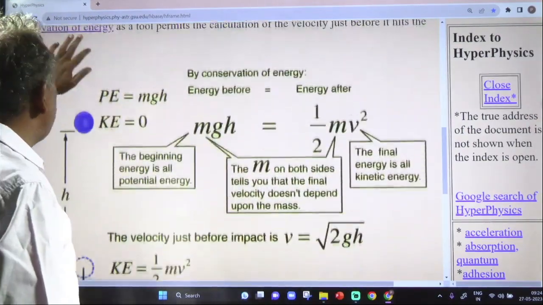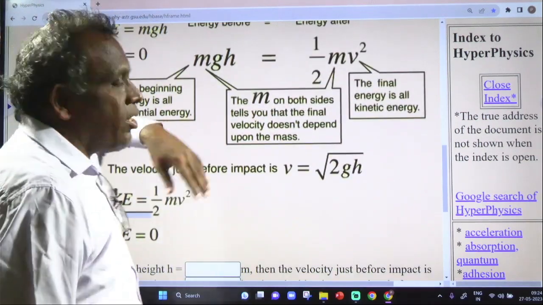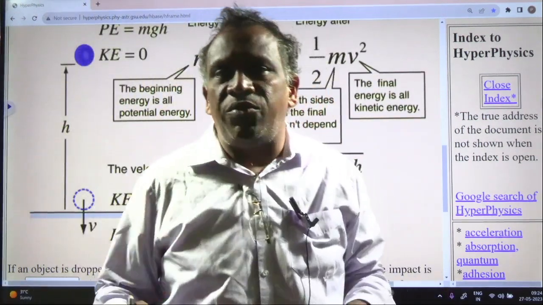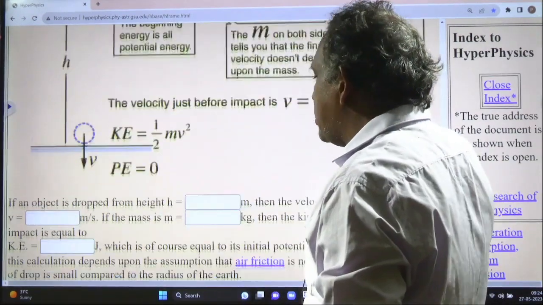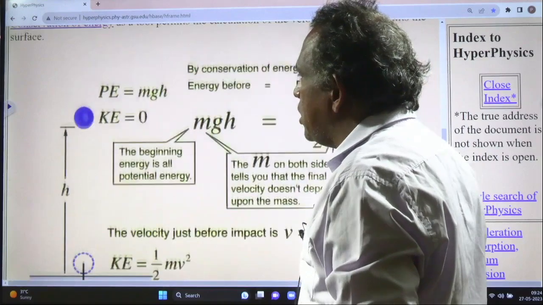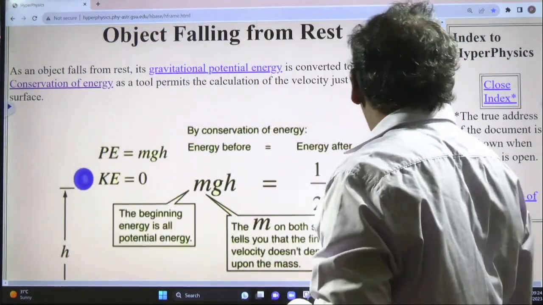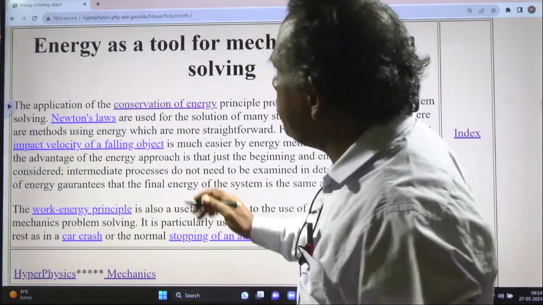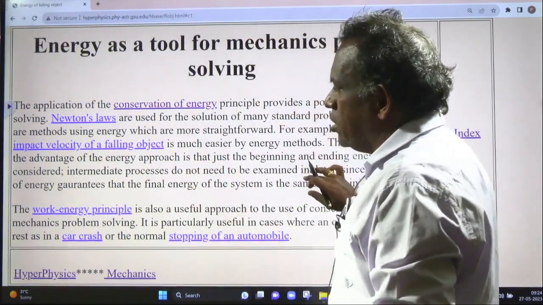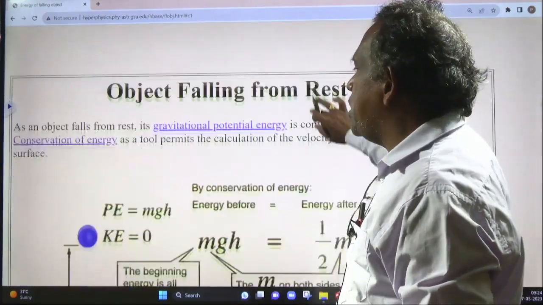Whenever an object is falling from a certain height, if you observe carefully at 3 different points, what is the energy which is going to be there?